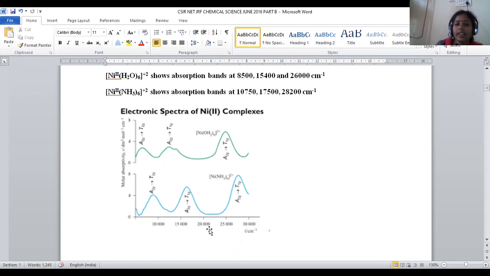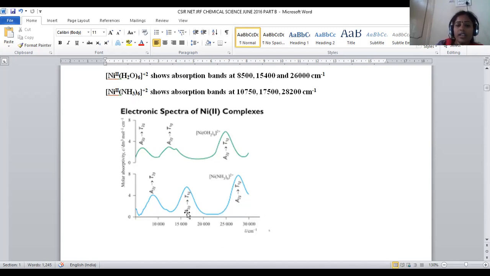Then what kind of transition? Where is the absorption? When we are taking water, A2g to T2g takes place around 8,500. This first peak corresponds to 8,500 because gradually the frequencies are increasing. Then A2g to T1g, that transition is occurring near 15,000. And A2g to T1g, the other one, will appear at 26,000. So this is regarding water, the aqua complex.